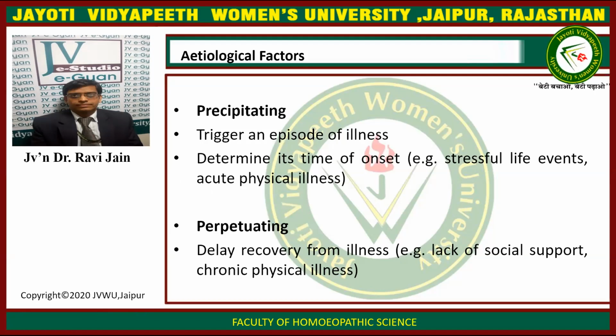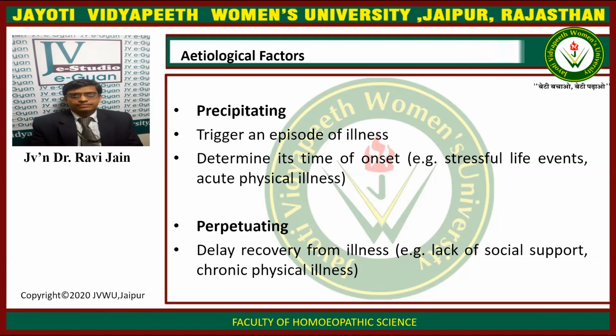Now, etiological factors. Previously it was the predisposing factor, which predisposed to the given condition. Now we have the precipitating factor, which precipitates or causes the development of these psychiatric disorders. Precipitating factors include triggers and episodes of illness. They consist of various triggers that establish the episode of illness and determine its time of onset. So, the precipitating factor triggers the development of disease and determines the time of its onset. Usually, a trigger can be a stressful life event or acute physical illness.